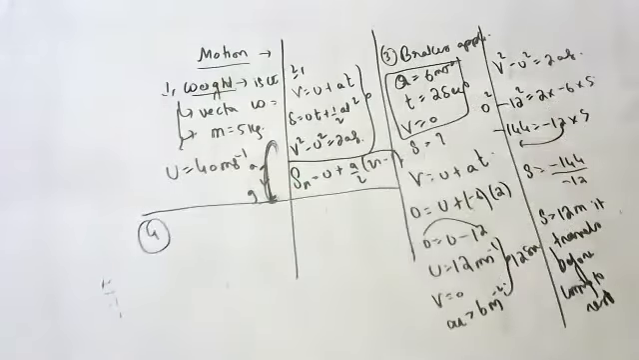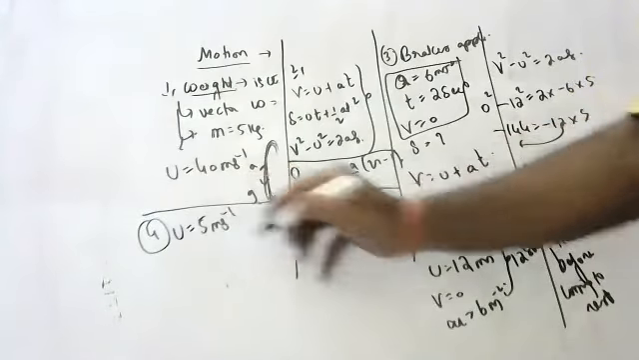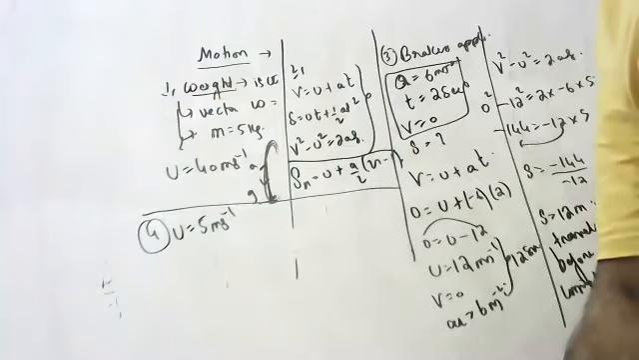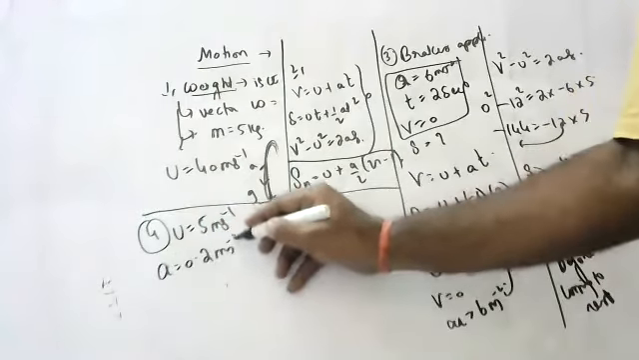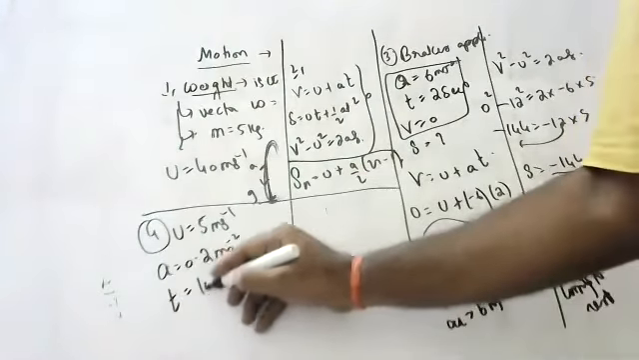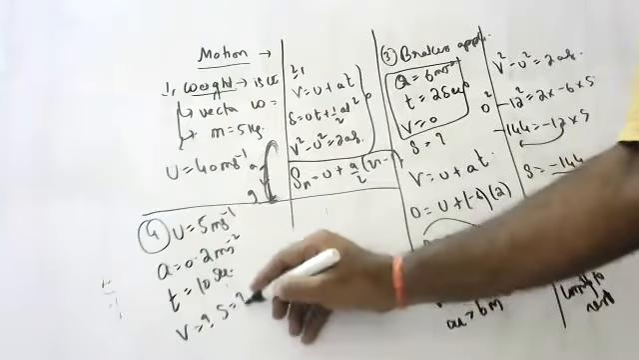Please, children, please note down and practice. Exactly on the exam day, it will become difficult for you. Again, I'm saying, a motorcycle is moving with a speed of 5 meters per second at an acceleration of 0.2 meters per second square. Calculate the speed of the motorcycle after 10 seconds and also the distance it covers in this time.